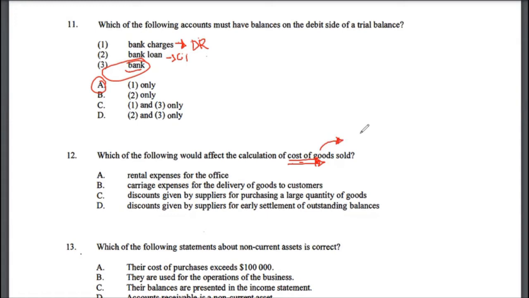Cost of goods sold is calculated as opening inventory plus purchases, and then minus the closing inventory. That's the formula of cost of goods sold. So any change in opening inventory or purchases or closing inventory is going to impact the cost of goods sold calculation. A rental expense is definitely not; it's going to impact net profit. It's not going to impact cost of goods sold.